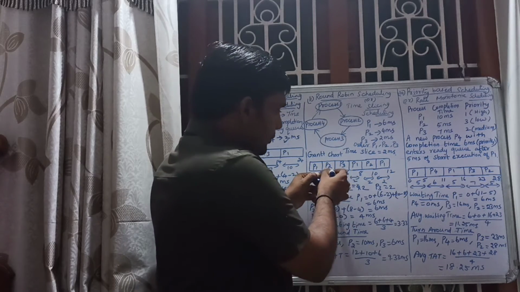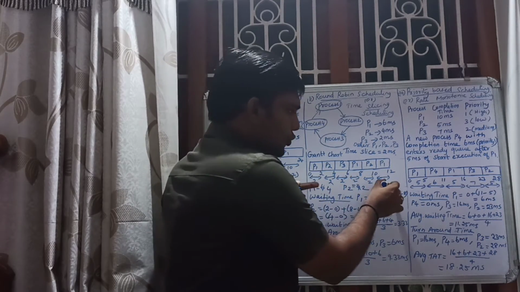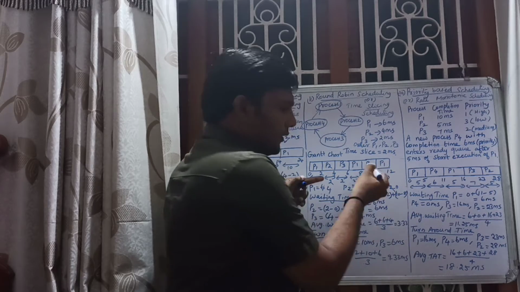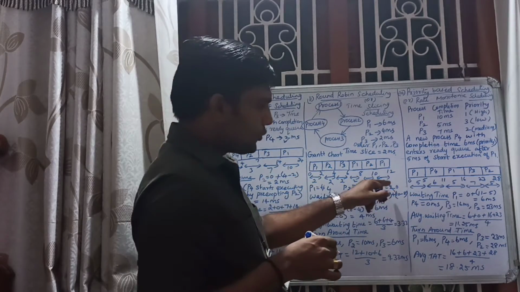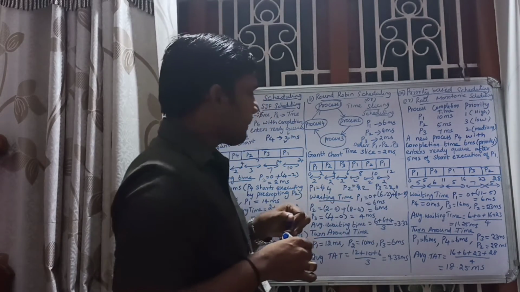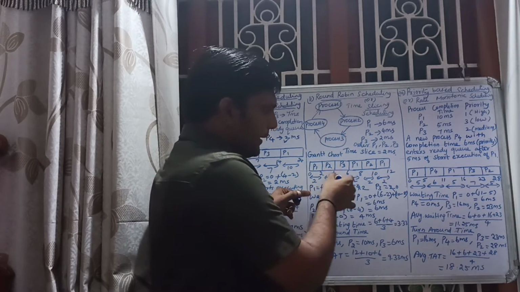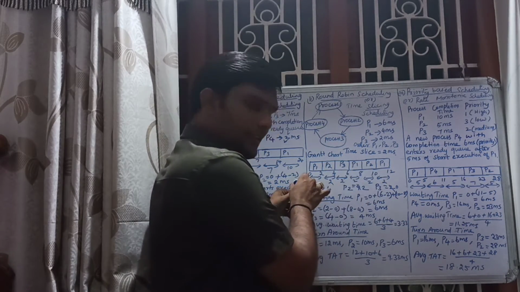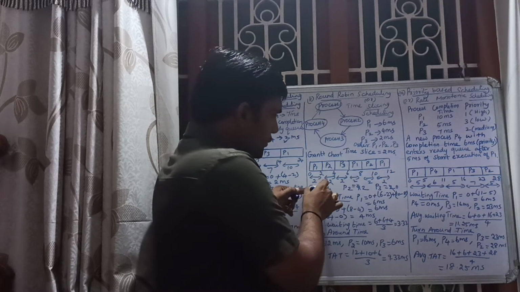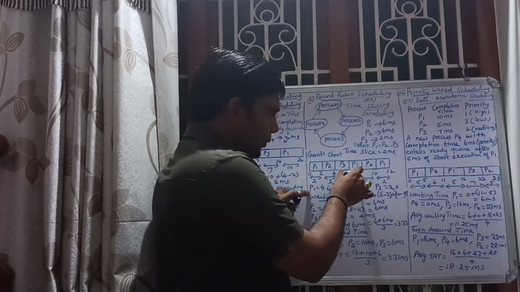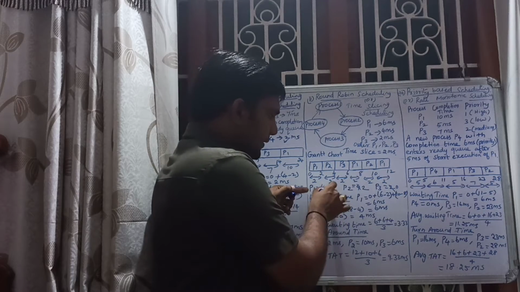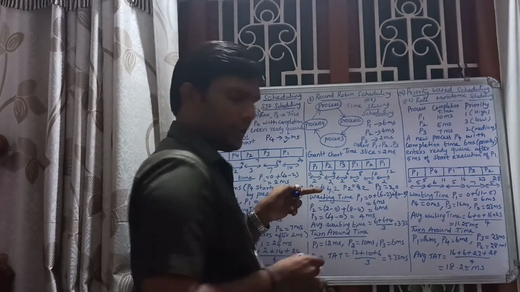Okay. So 4 plus 2, that is 6. 2 is over, 0 is remaining, right? Then after that, P1, P2, P3 is over, right? The next chance is given to P1, right? So P1 with the time slice of 2, 6 plus 2, 8. So only 2 is remaining.